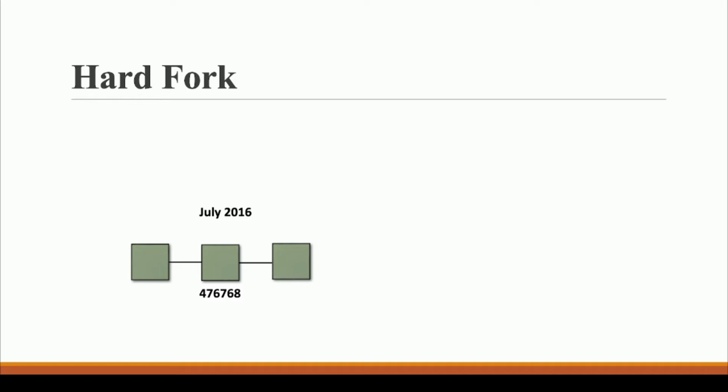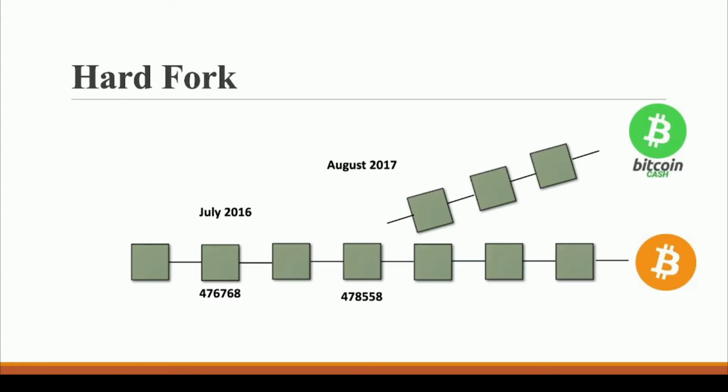And hard fork is not something that has happened only to the Ethereum blockchain. Hard fork is something that has already been done on the Bitcoin blockchain. In August 2017, two different blockchains were formed. One was our core blockchain, that is the Bitcoin core blockchain, and another blockchain by the name of Bitcoin Cash. Now, why do we have these two different parties? The reason is very simple.